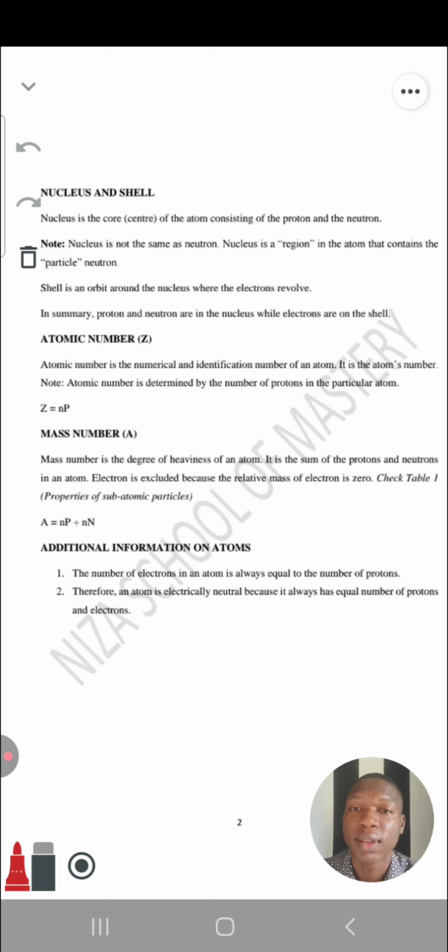So note, let's read. Atomic number is determined by the number of protons in the particular atom. What does that mean? All right, let me explain. In the example I gave earlier, of the exam number, what determined how you were given that number? Most times it is alphabetical order. Am I correct?